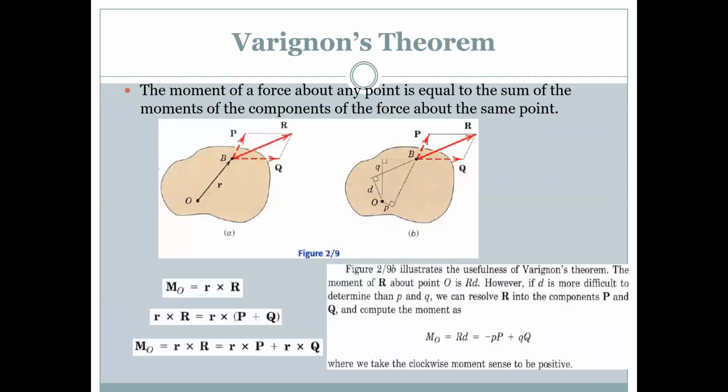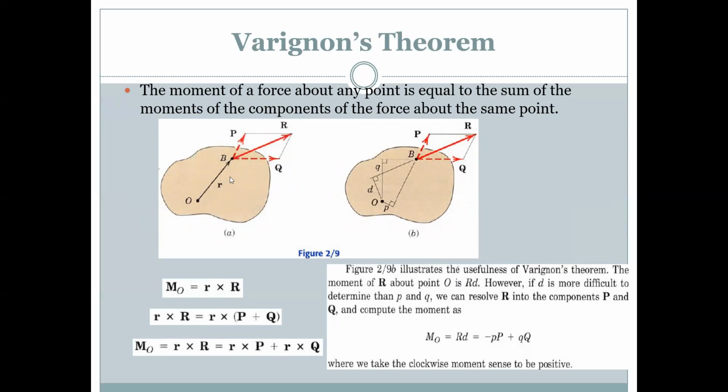So, coming to our main topic, Varignon's theorem. The moment of a force about any point is equal to the sum of the moments of the components of the force about the same point, known as Varignon's theorem. As we can see in figure 2.9, the usefulness of Varignon's theorem: the moment of R about a point O is Rd.